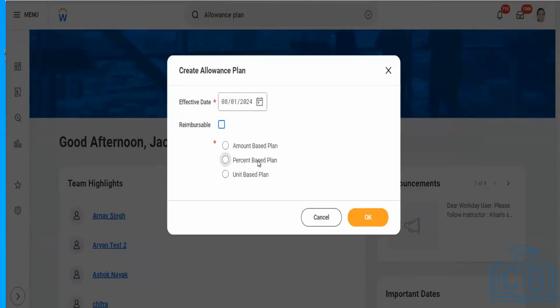Depending upon your salary, you'll be eligible for 10% of your base salary. Most of the time we never use percentage on a base plan. That is only applicable for variable incentives. But for allowances, let's stick to the amount based plan.